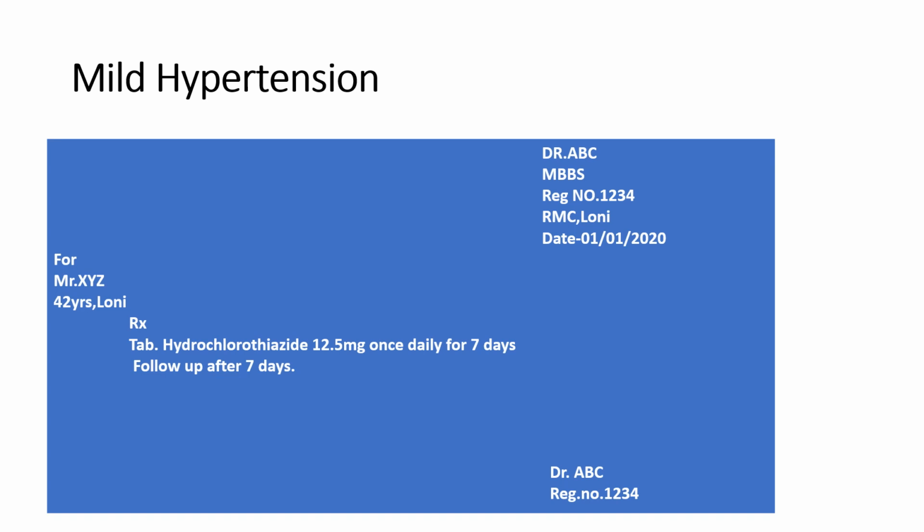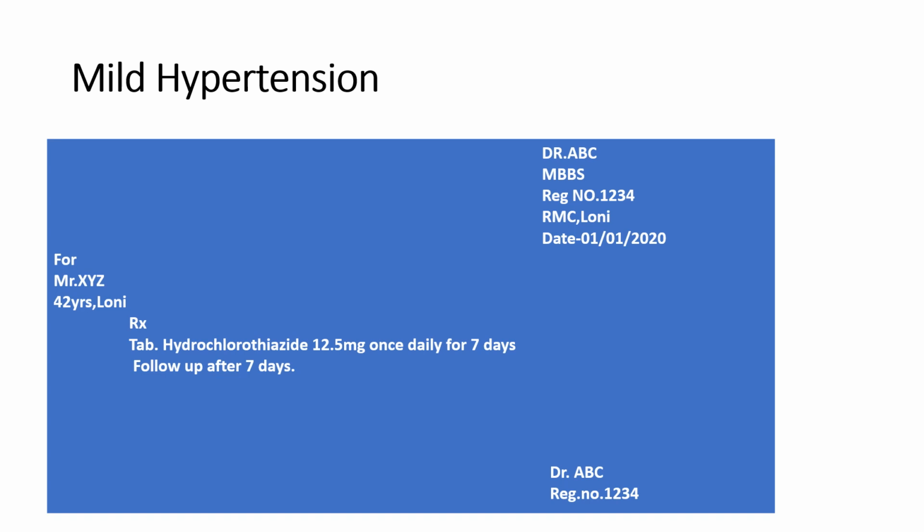Here we can see the prescription for mild hypertension. Mild hypertension means when diastolic pressure is between 90 to 99 millimeter of mercury, while systolic blood pressure is between 140 to 159 millimeter of mercury. Already you have learned about antihypertensive drugs. There are different classes of antihypertensive drugs. For mild hypertension, we will use a single antihypertensive drug. Okay, mild hypertension can be controlled by a single antihypertensive drug.